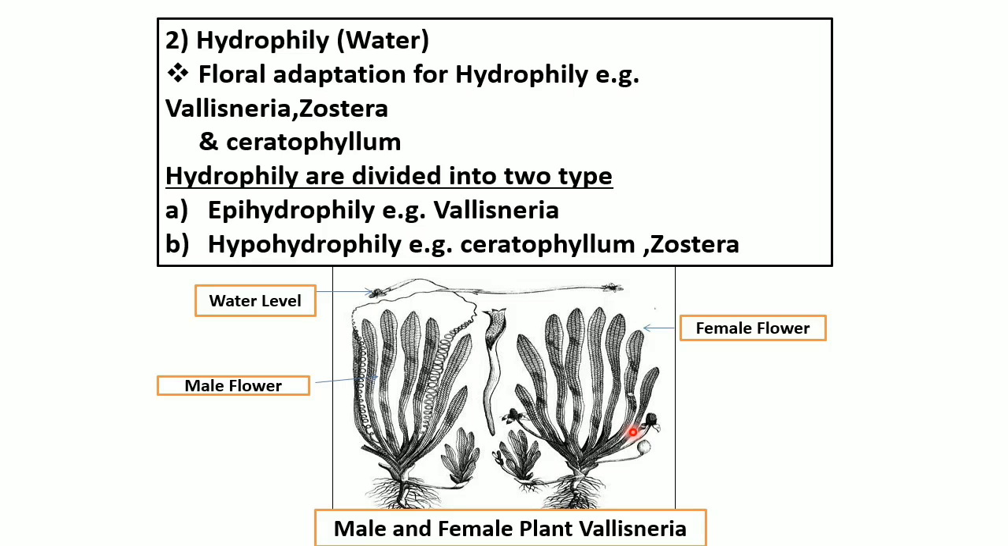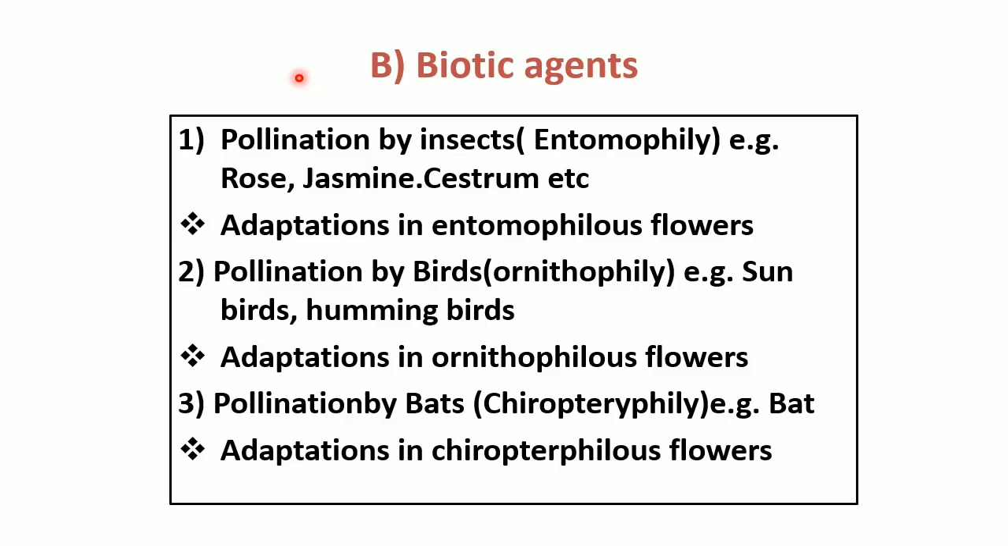Sixth one is the pollen grains are deposited on stigma and cross pollination is achieved. So now this is about epihydrophily. Now another type of pollinating agent is called a biotic agent. Biotic means, bio means living agents, like for example, with the help of insects, with the help of birds, with the help of bats.